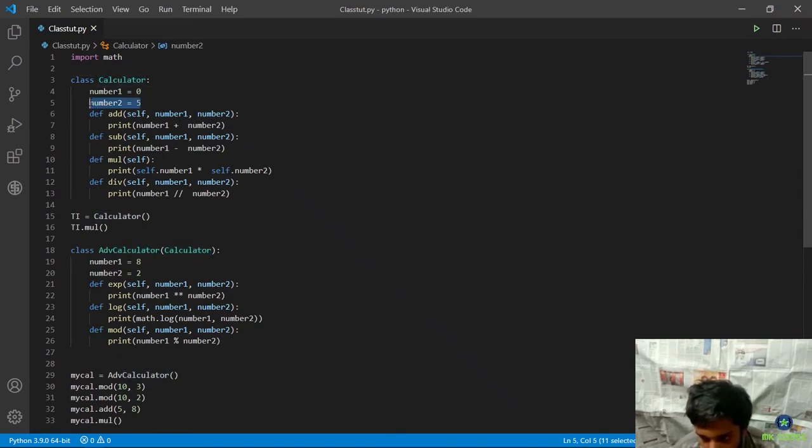So by default it will take the number2 variable from calculator class, but since I put another value for that, for this class the number1 and number2 variable will change. Only for this class, it's not going to affect this one, and neither is it going to affect this function. Only for this class and this function. That's quite interesting and a bit confusing too.